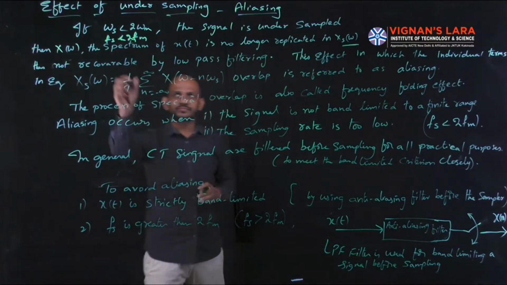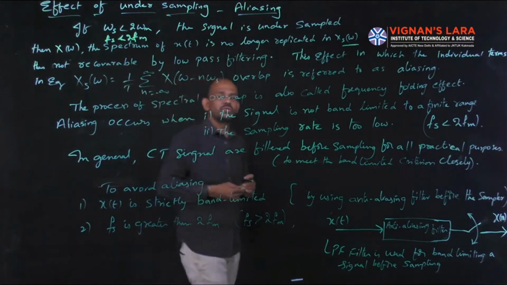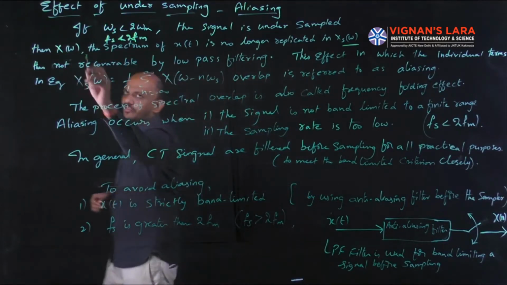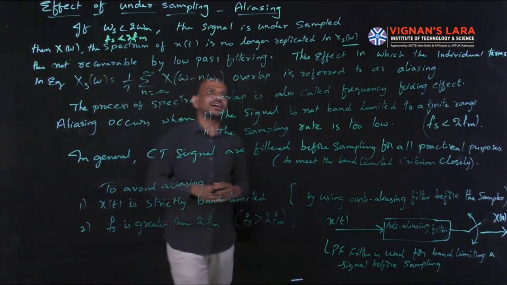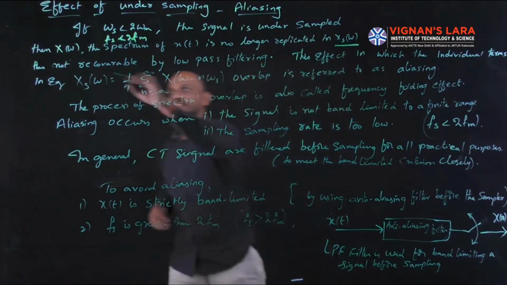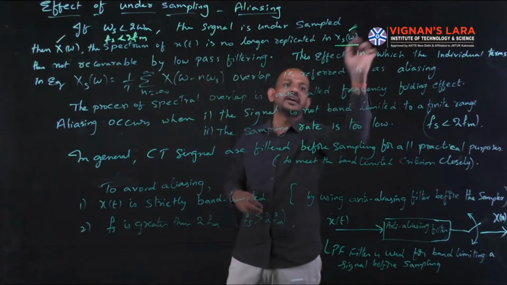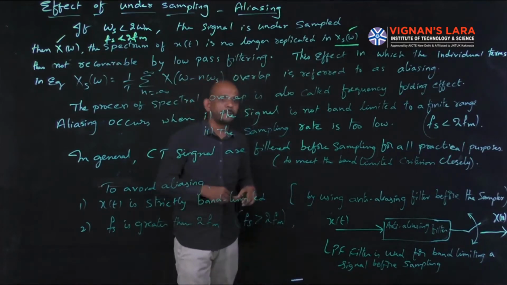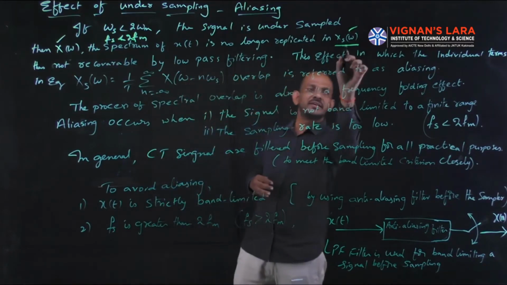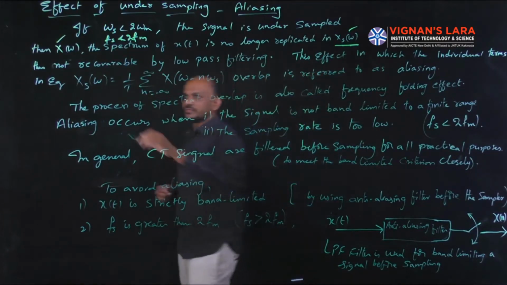So if omega s is less than 2 omega m, the signal is undersampled. Then x of omega, the spectrum of x of t, is no longer replicated in the sampled version; the spectrum is not replicated as in the perfect sampled version.